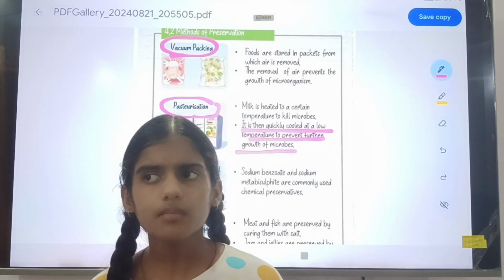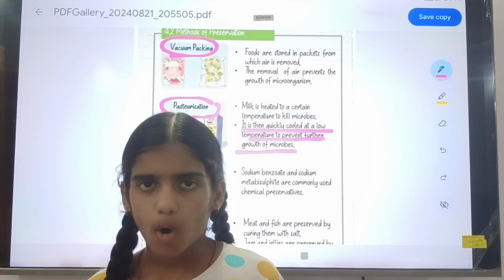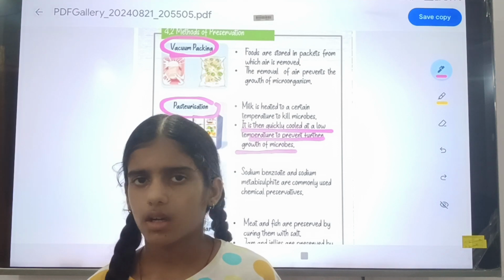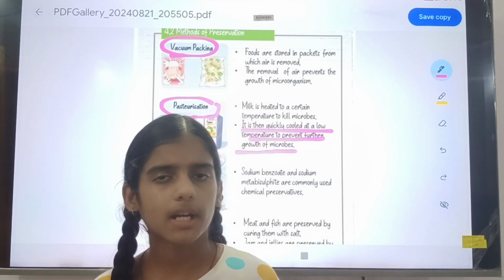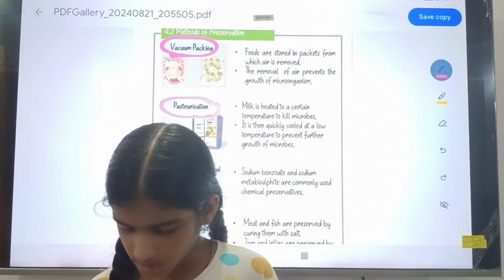If you cannot cool or boil the milk properly, microbes will grow in the milk, which can be harmful to us. So this is the method of pasteurization.